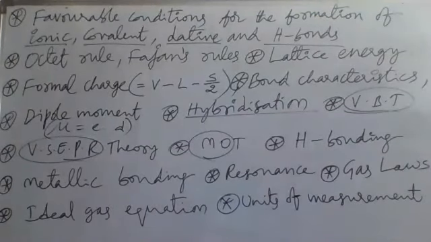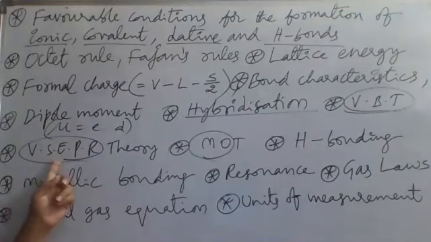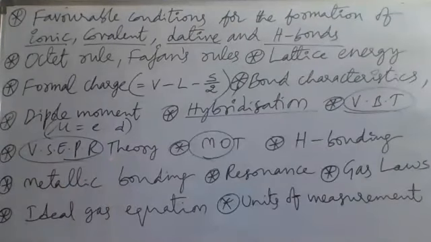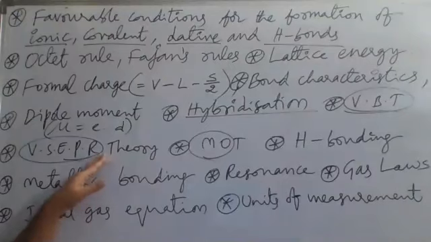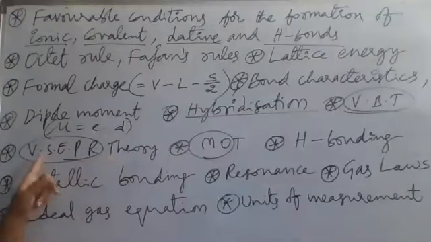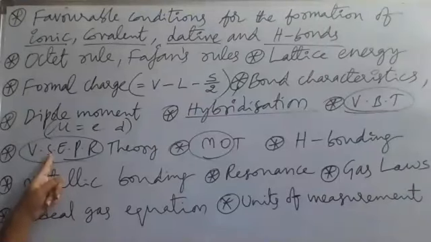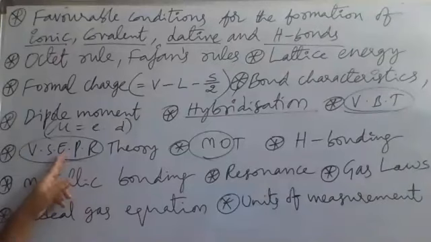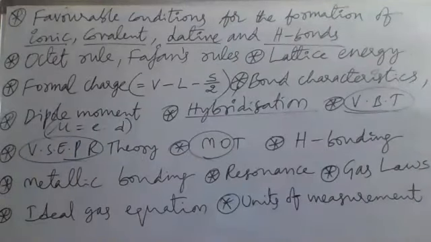After that, another important theory is what? Valence shell electron pair repulsion theory, VSEPR theory. According to this, what will be the important questions? Here, valence shell electron pairs. In the valence shell of central atom, electron pairs will be of how many types? Two types. Lone pairs, bond pairs.